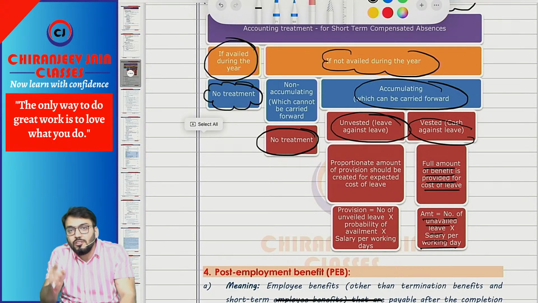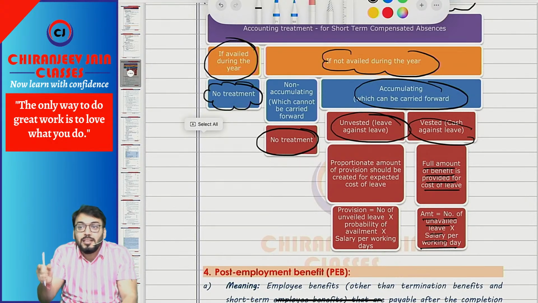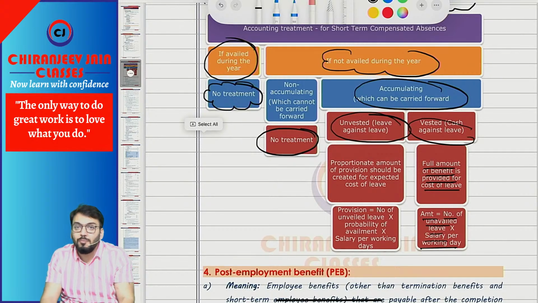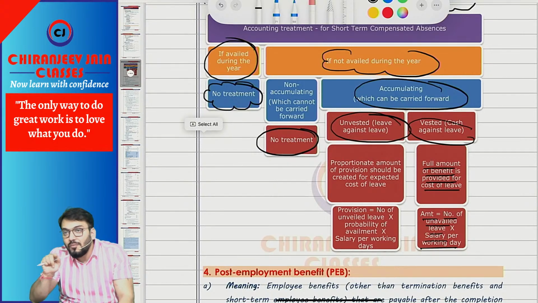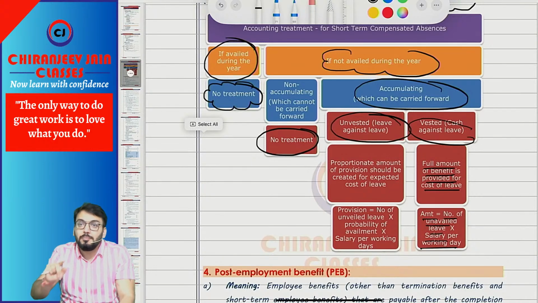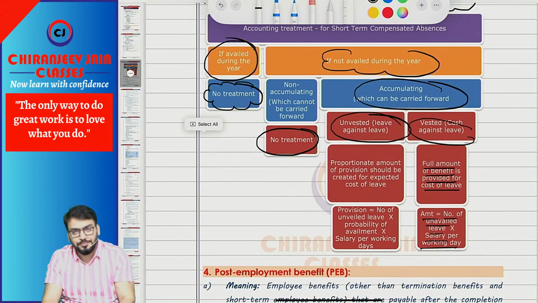In that case, we need to recognize the proportionate amount of cost of leave. We'll first find the number of unavailed leave multiplied by the probability of availment. For example, as per past experience, the employee can only avail 2 out of 10 unavailed leave. So we need to recognize expense only for 2 leave, not for 10 leave. So we'll calculate the proportionate cost of leave. Understood? What will be the formula? Number of unavailed leave multiplied by the probability of availment multiplied by salary per working day.